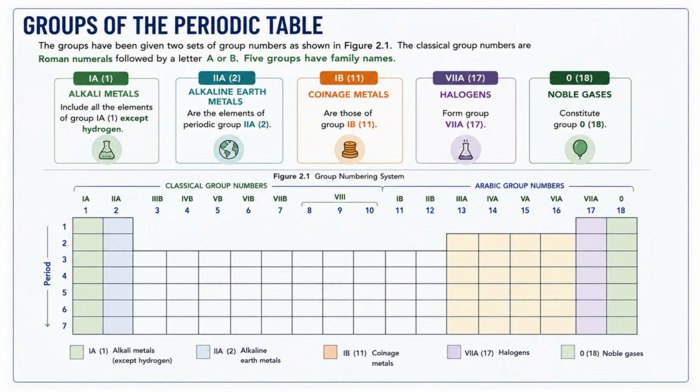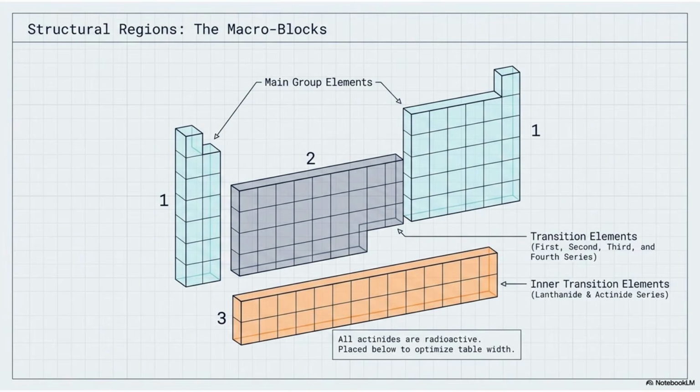So far, we have learned that the periodic table is organized into periods, groups, and families. Now, let's take one step back and look at the overall structure of the periodic table. Instead of focusing on individual groups, we can divide the table into three major structural regions, or what we call macro blocks. Let's begin with region 1, the main group elements.